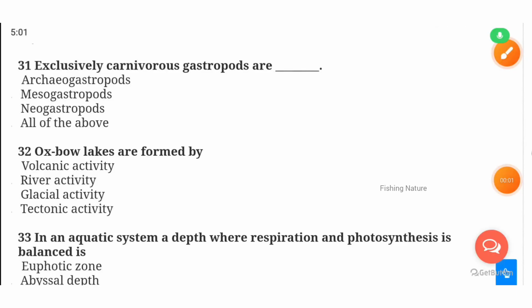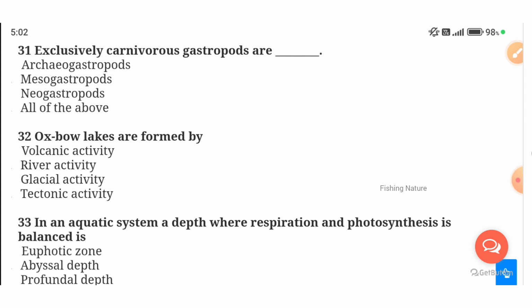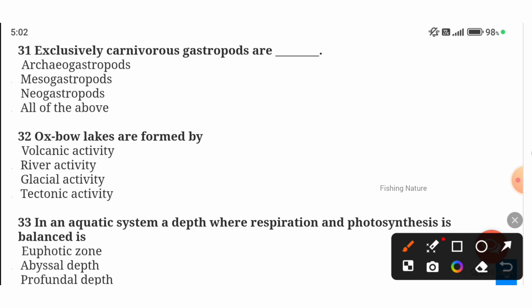Let's start our JRF continuation for mock test of fishery science. Let's start the questions. Exclusively carnivorous gastropods: which gastropod species are exclusively carnivores? It is the neogastropods that are exclusively carnivorous gastropods.